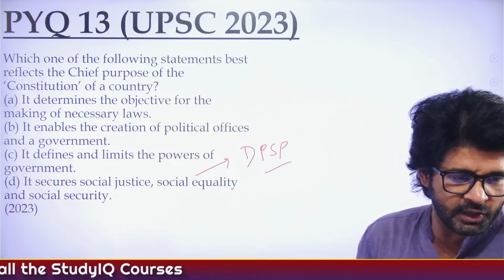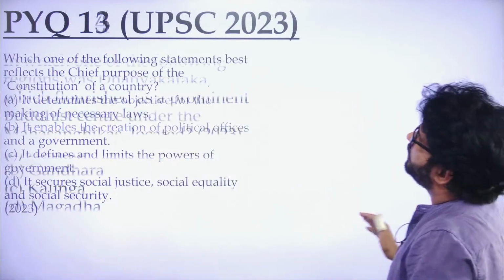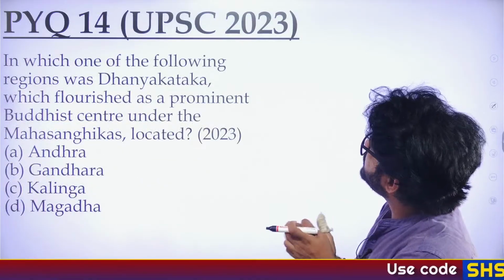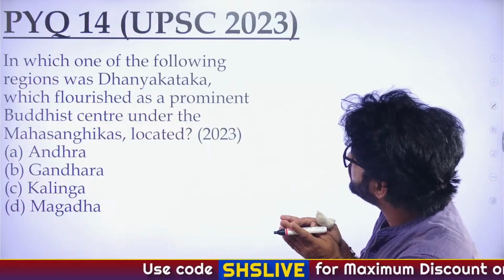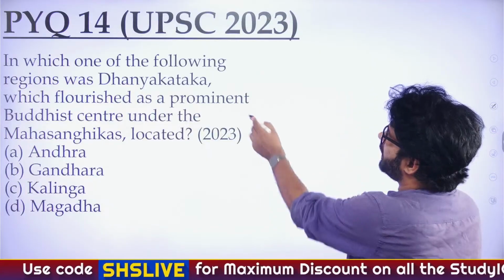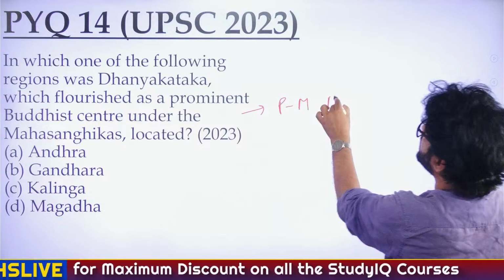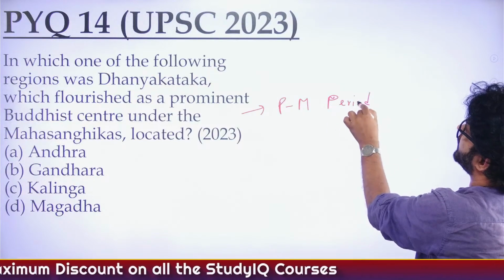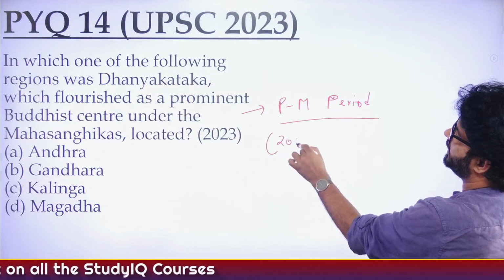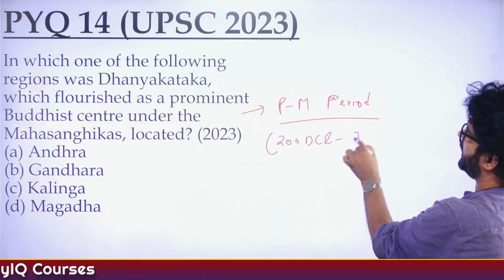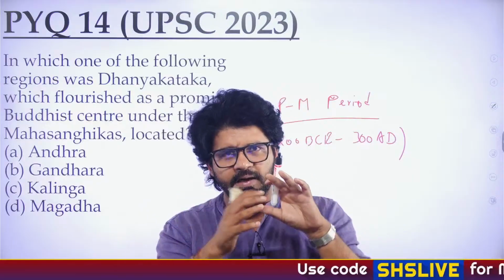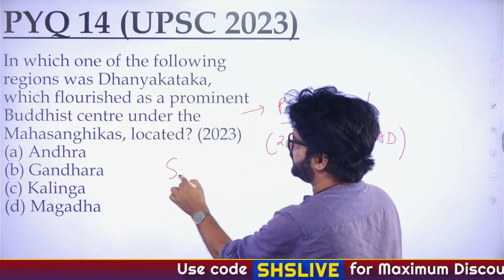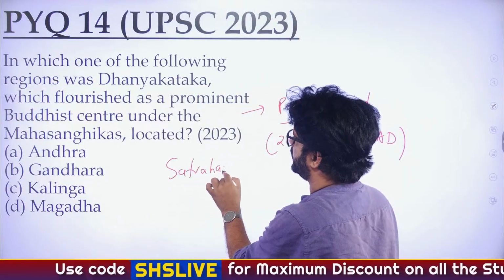PYQ 14, asked in UPSC 2023: in which of the following regions was Dhanyakataka, which flourished as a prominent Buddhist center under the Mahasanghikas? When you read the post-Mauryan period, 200 BCE to 300 AD, you read that after the decline of the Mauryans, in central India a kingdom flourished known as the Satavahanas.